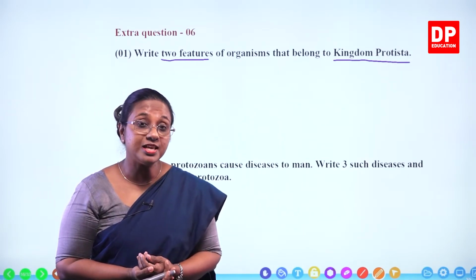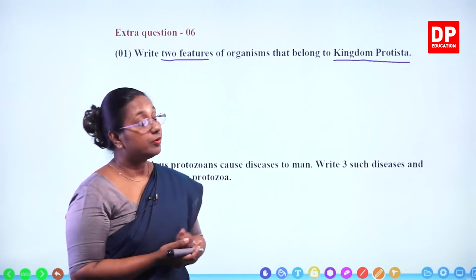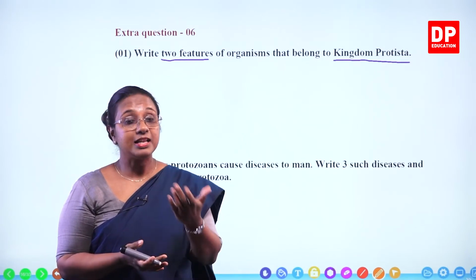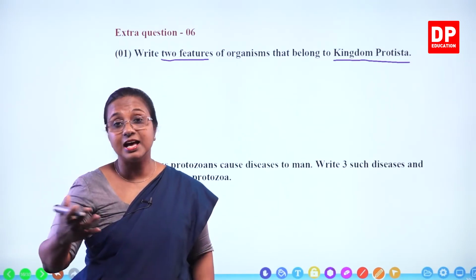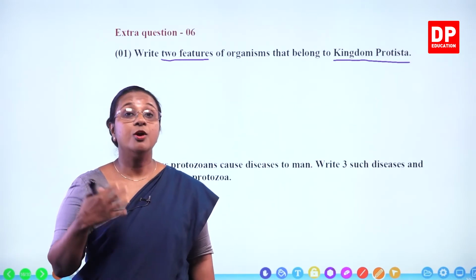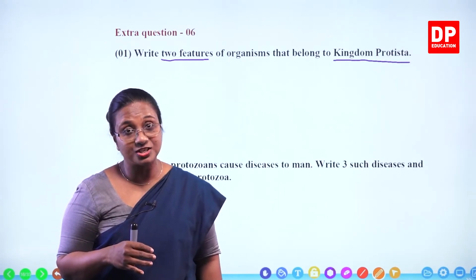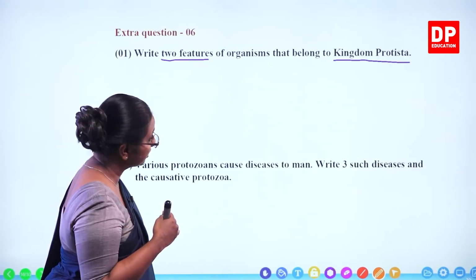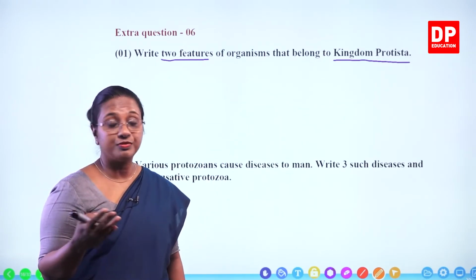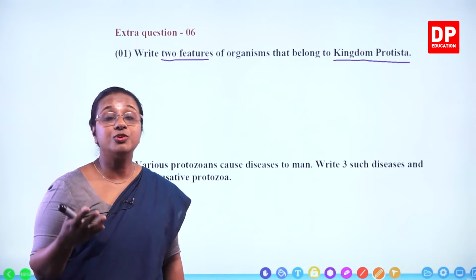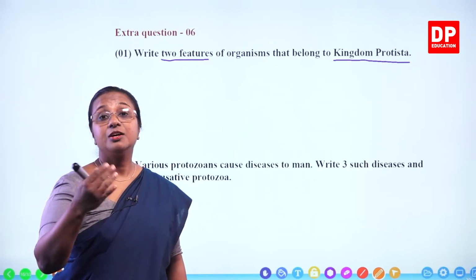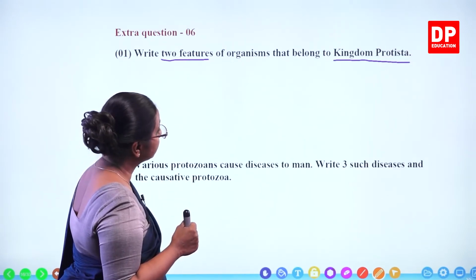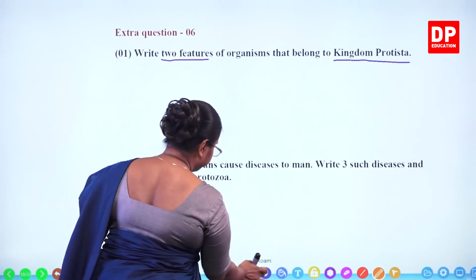They can be either unicellular or multicellular. Protozoans are unicellular. Algae, there are unicellular algae. Chlamydomonas is a unicellular alga and there are multicellular organisms as well. Ulva, you can remember, has a thallus structure. So those are some features of organisms that belong to Kingdom Protista. Then protozoans are heterotrophic and algae are all photosynthetic because they possess chlorophyll. Those are the features of organisms that belong to Kingdom Protista.